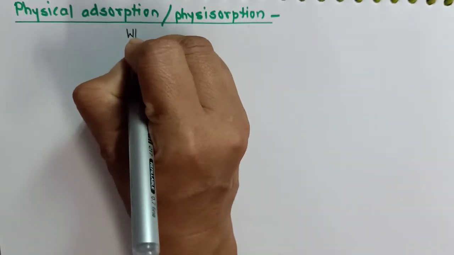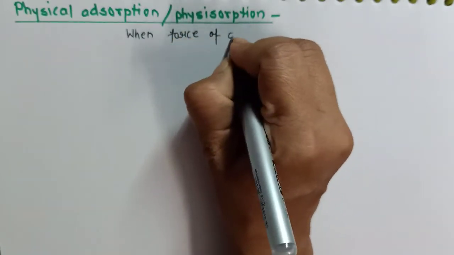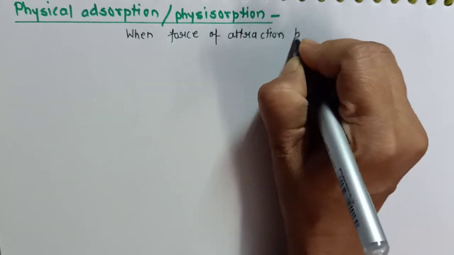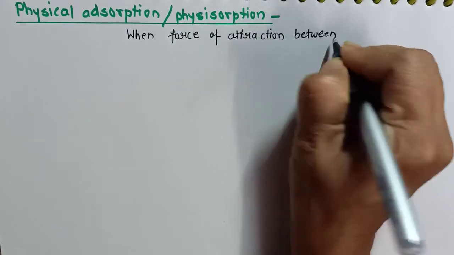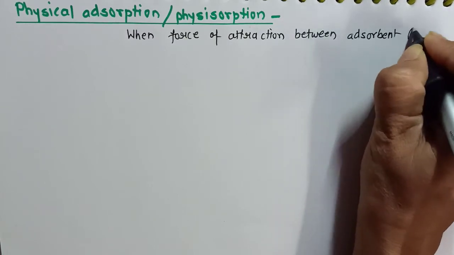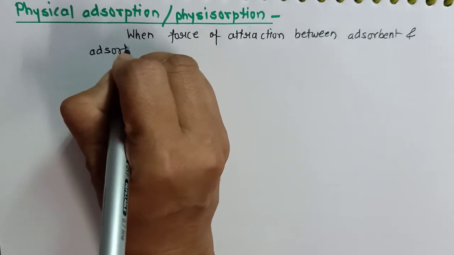So let us study the first type of adsorption, physical adsorption, commonly called Physisorption. Physisorption occurs when the force of attraction between what? Between adsorbent and adsorbate, they are weak forces.